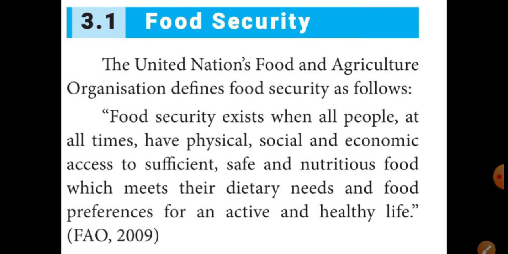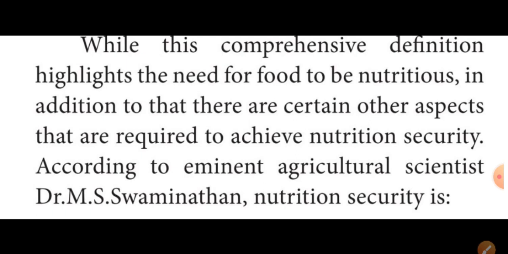Okay, students. Then the agricultural scientist Dr. M.S. Swaminathan spoke about nutrition security. What did he mention?